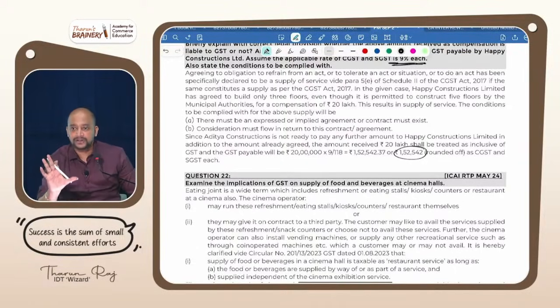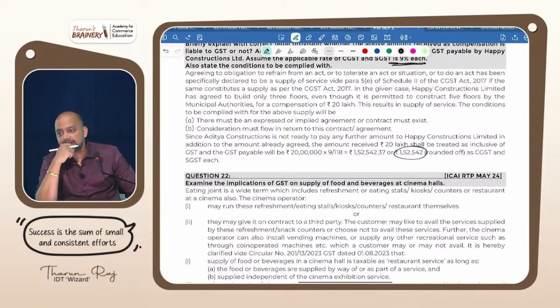So you are having calculator now. You know how to use calculator. In the calculator, 20 lakhs you need to press. Into, like that one symbol will be there. You need to press into and then take 18. Then divided by, one symbol will be there. Divided by 118. You do that. Don't be lazy in this and all. You do that and tell me what is the number you got.